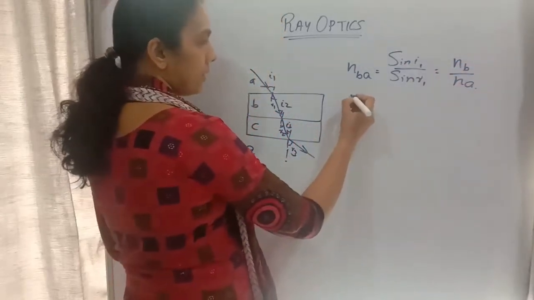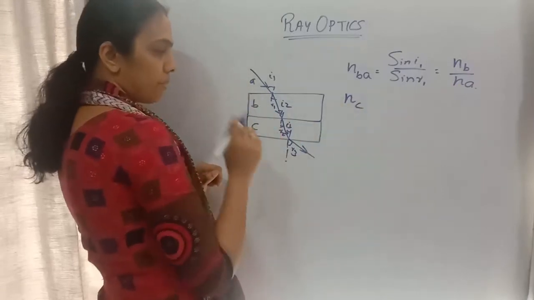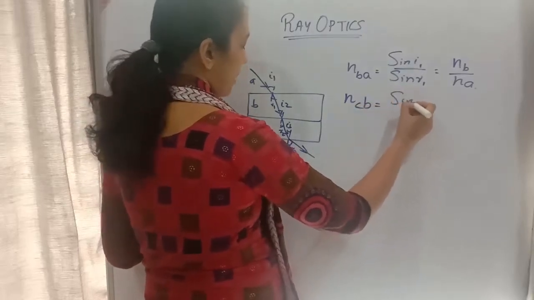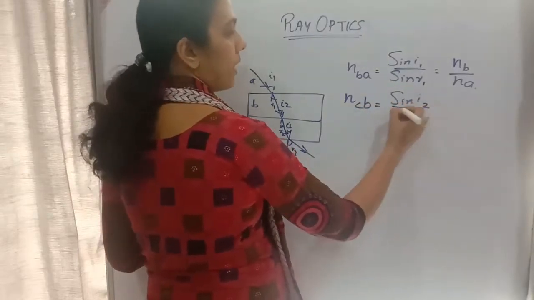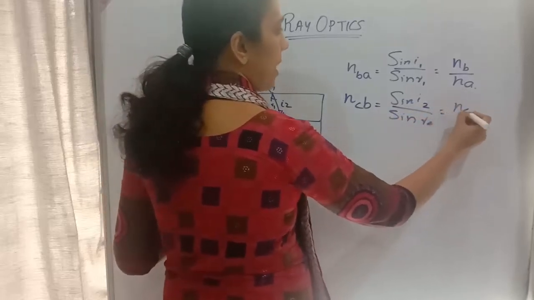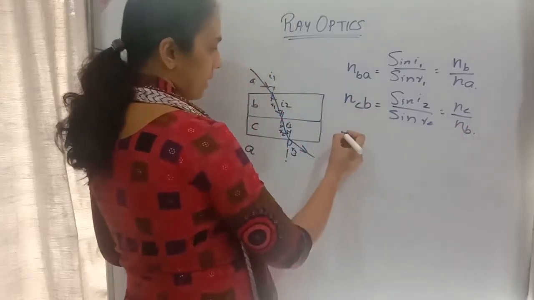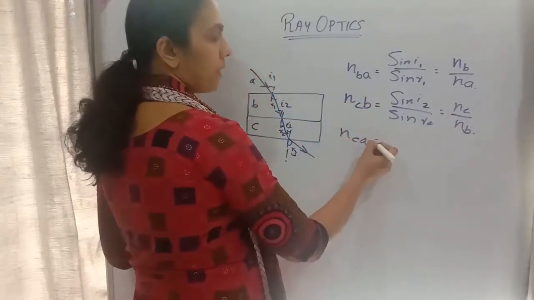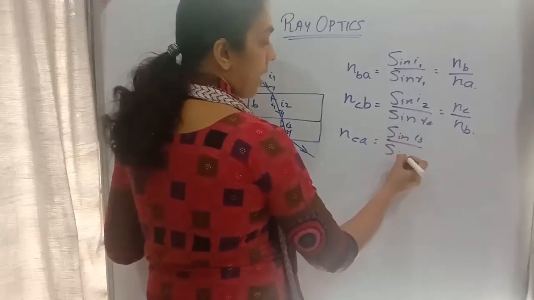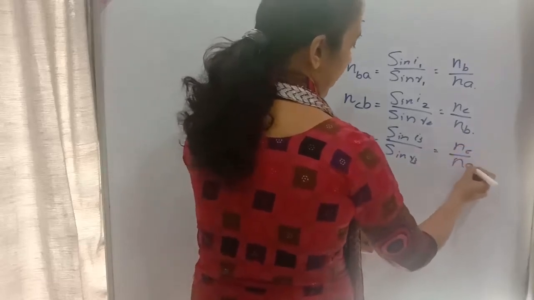Now, next refraction I am considering, NCB. That is equal to sin i2 divided by sin r2. That is equal to NC by NB. Next I am considering NCA. That is sin i3 divided by sin r3. That is equal to NC by NA.